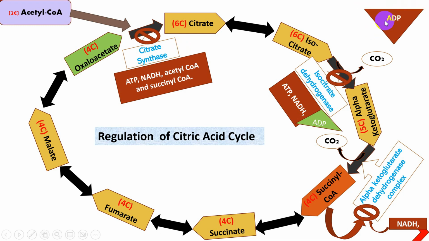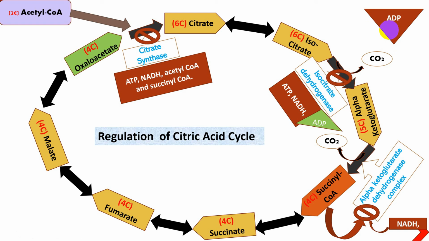Another important thing to remember is that a low level of ATP overall in the cell will result in NADH, which has been produced through the citric acid cycle or glycolysis, not being converted into ATP in the electron transport chain, because adenosine diphosphate will not be available to be phosphorylated into ATP.